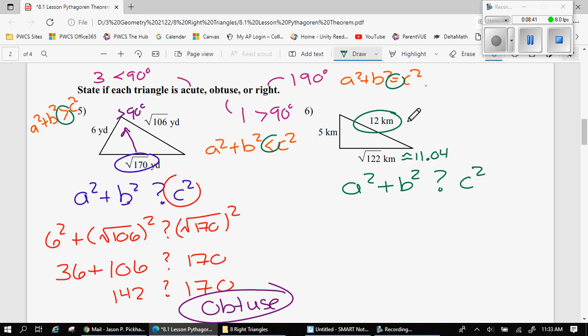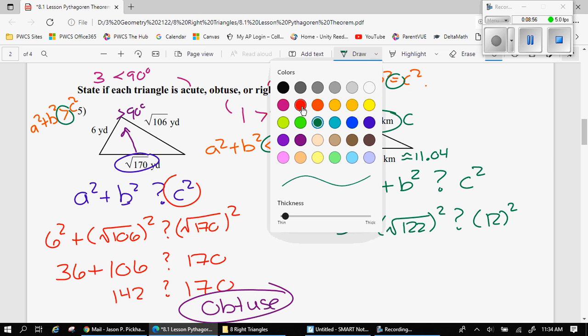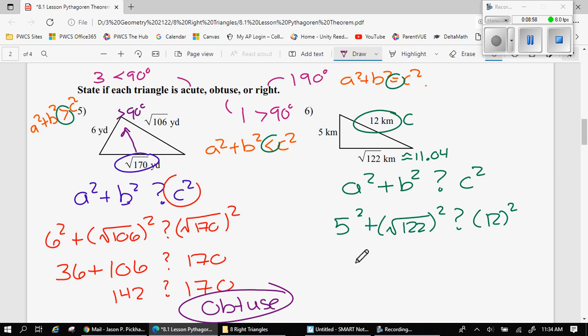And so that means that 12 is my largest side, so I'm going to plug 12 in for c. And then I can simplify both sides. So I get...